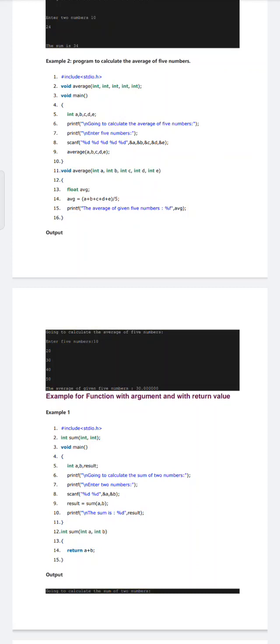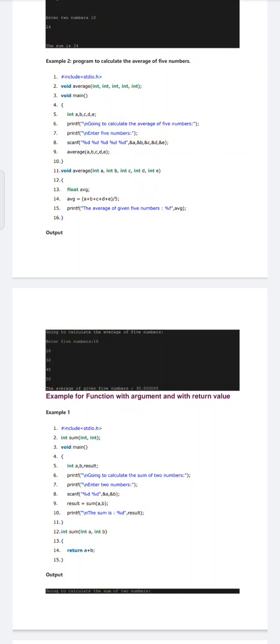That's why we have declared a variable of data type float. In the average formula, how do we calculate average? Sum of the observations divided by number of observations. So how many values are we giving? a plus b plus c plus d plus e, all 5 values, divided by the number of values that is 5, semicolon. That is the formula for average.